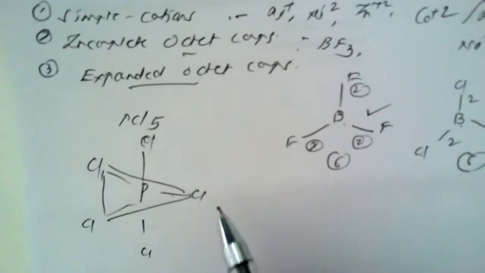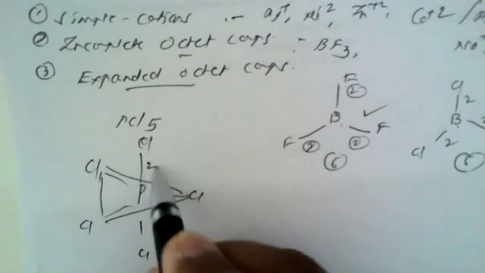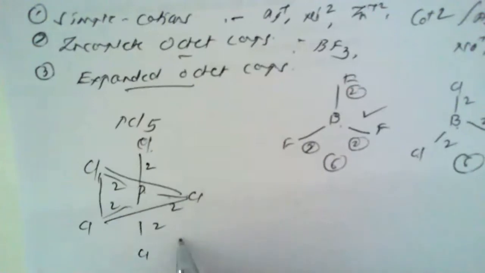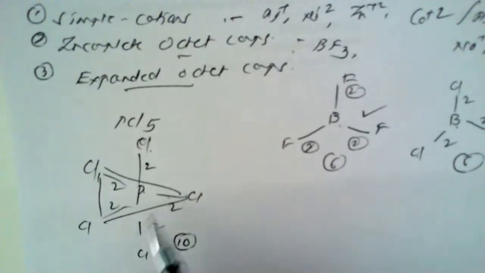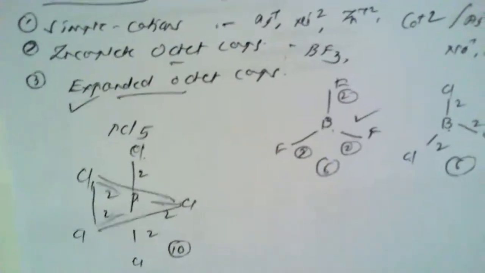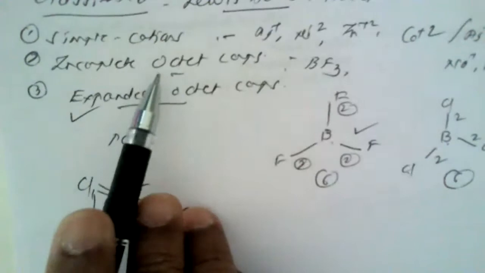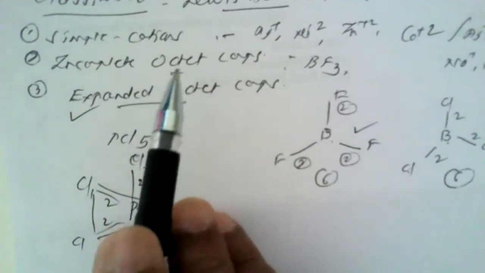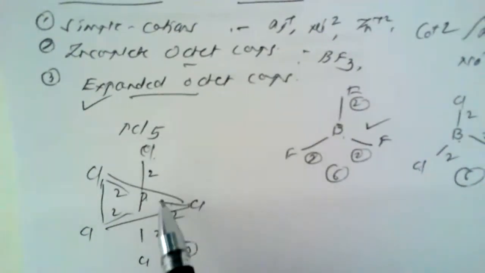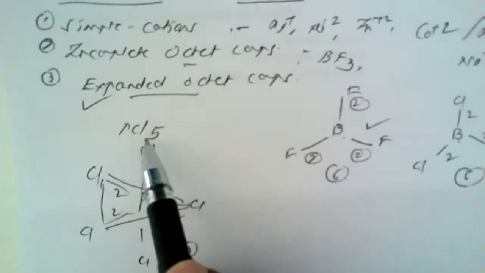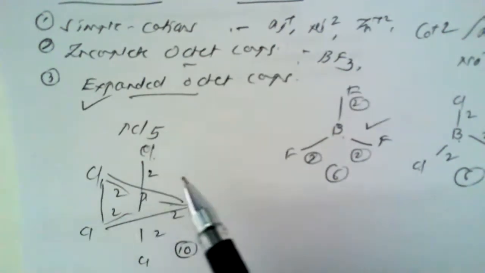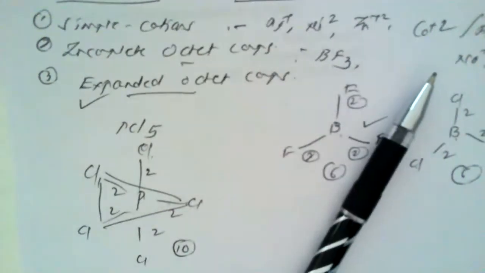We have studied this also. Here, 2 electrons between phosphorus and chlorine, 2 electrons, 2 electrons, 2 and 2. So the total number of electrons is 10 here, and hence this compound is grouped under the expanded octet compounds, which is exactly the reverse of an incomplete octet compound. So expanded octet means such compounds, for example, phosphorus pentachloride or SF6, sulfur hexafluoride, with more than 8 electrons.